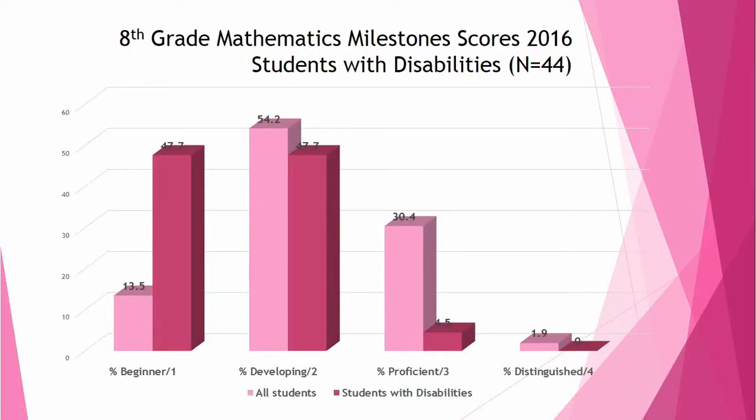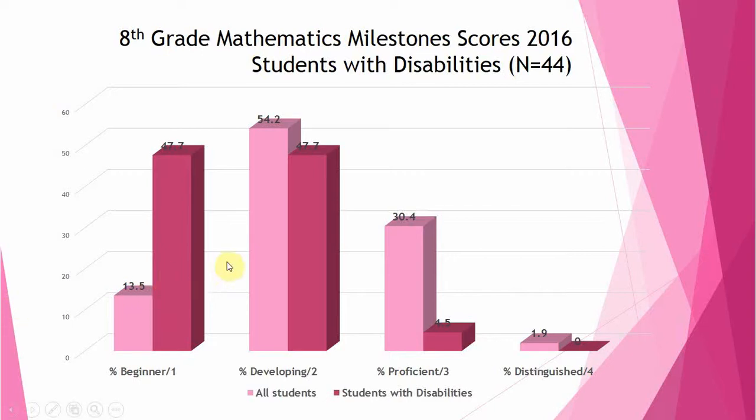Now I'm going to compare the students with disabilities, their achievement on the milestones versus the students without disabilities. If you look here, this light purple is students that are not considered special ed or students without disabilities right here. And then the column that's the dark purple are the students with disabilities. If you look at the beginner level 1s, there's a very big difference here where you have 47%, so almost half of the students that are special ed scoring a 1, and then 13% of the other students.